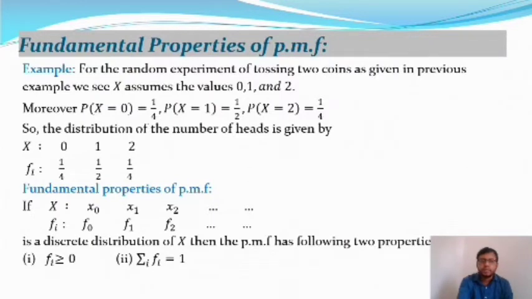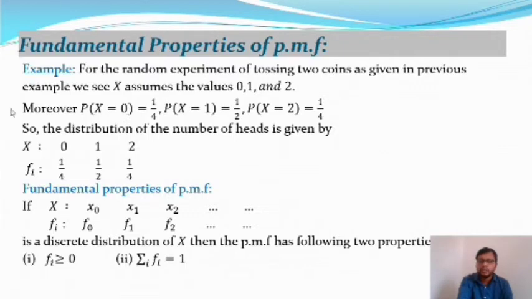I'll take an example on the fundamental properties of the probability mass function. Here is the example: the random experiment of tossing two coins, as given in the previous example. If we toss two coins at once, then there are 4 sample points: head head, head tail, tail head, and tail tail. Let capital X be the number of heads. So X assumes the values 0, 1, and 2: 2 means 2 heads, 1 is 1 head, and 0 means no head, that is, 2 tails. Moreover, the probability of X equal to 0, that means there is no head.